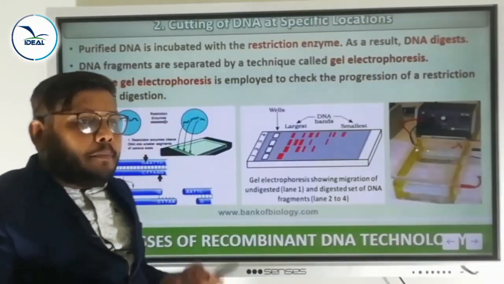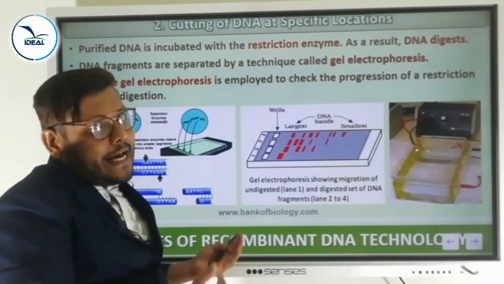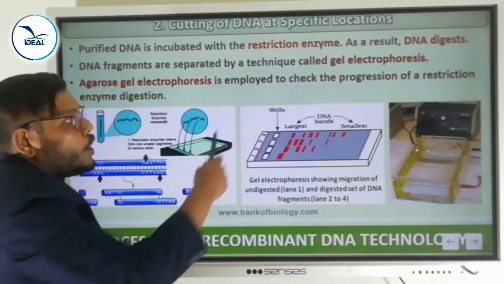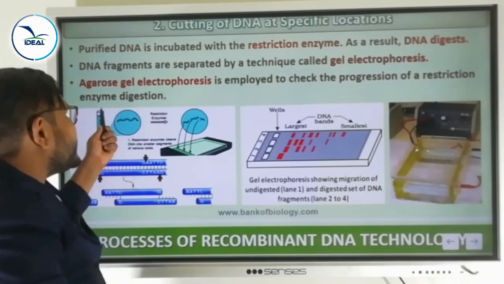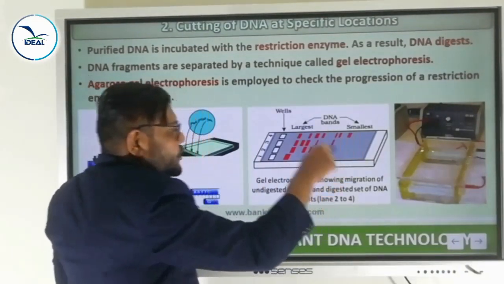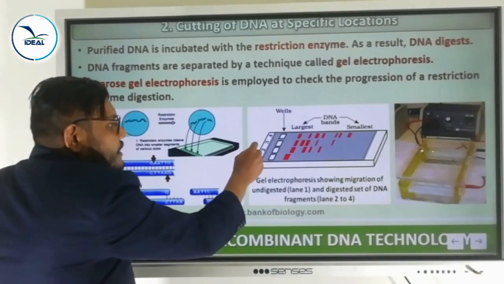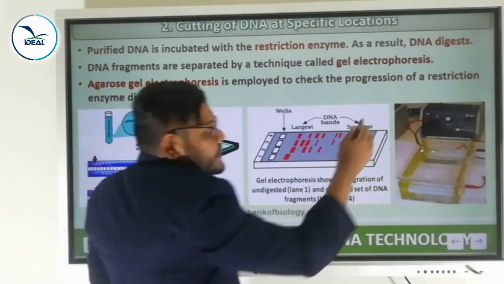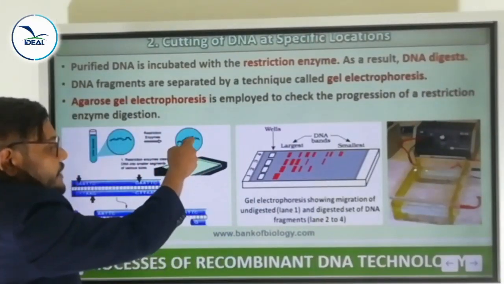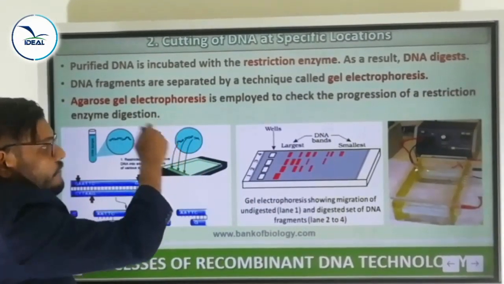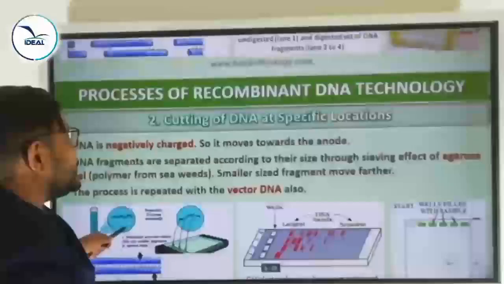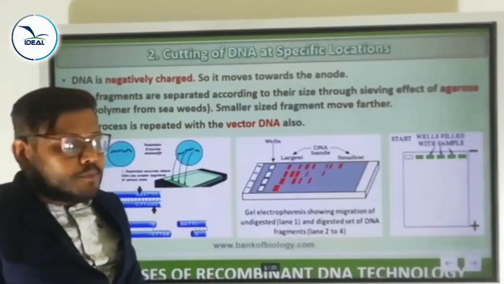So here, the medium or the matrix is agarose gel. So we can call it agarose gel electrophoresis. That is employed to check the progression of a restriction enzyme digestion. Clear? So this is one of the gel electrophoresis apparatus. Here, this apparatus is connected with the electric field. So we have placed the different fragment-sized DNA molecules into the wells. These are the wells. DNA is a negatively charged particle, so it moves towards the anode.